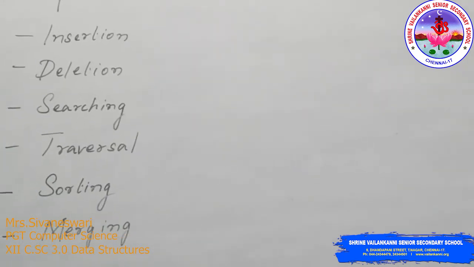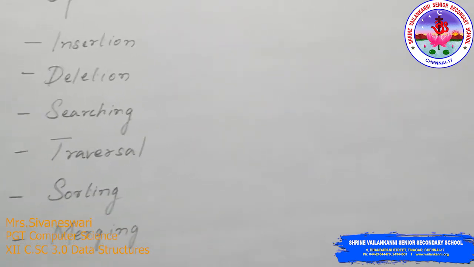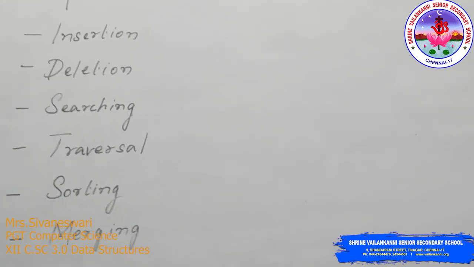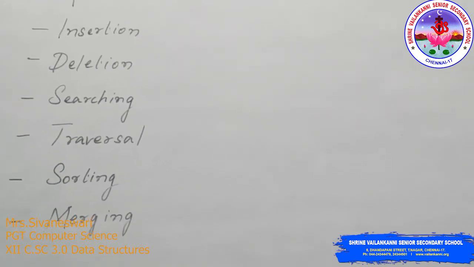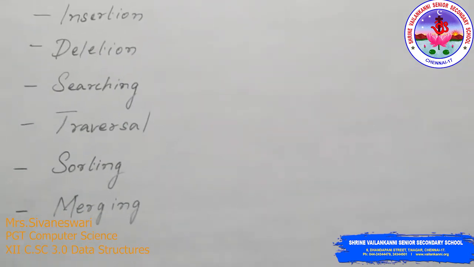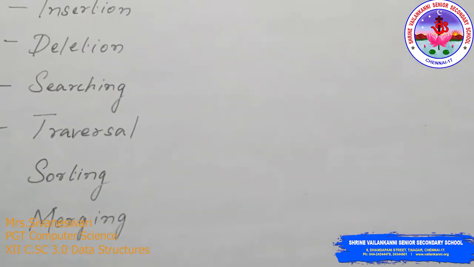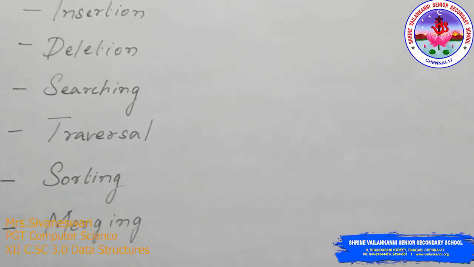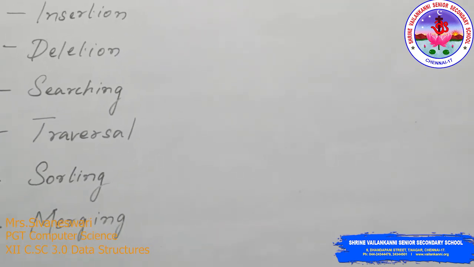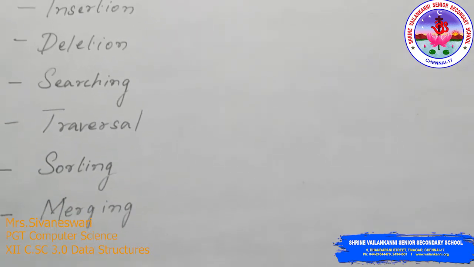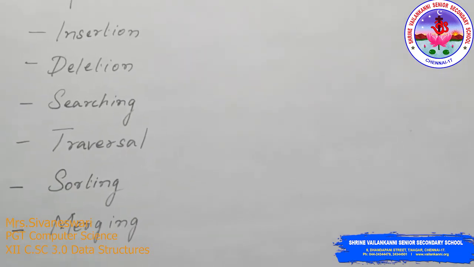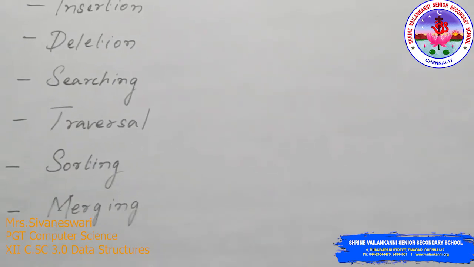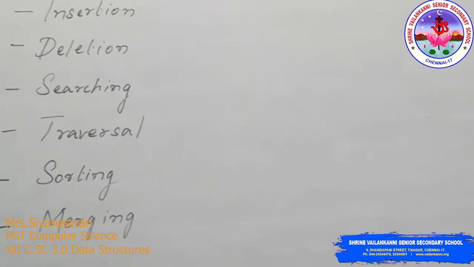For deletion, searching is also involved because we need to search for the data and then delete it. Next is traversal, where each and every data inside a particular data structure is visited at least once. One by one, the data is visited and displayed. Sorting is arranging the data in a particular order, like ascending or descending order.